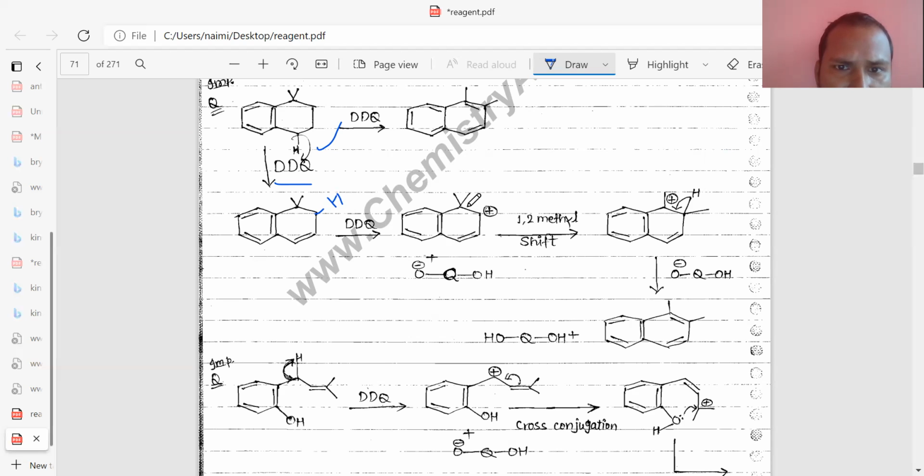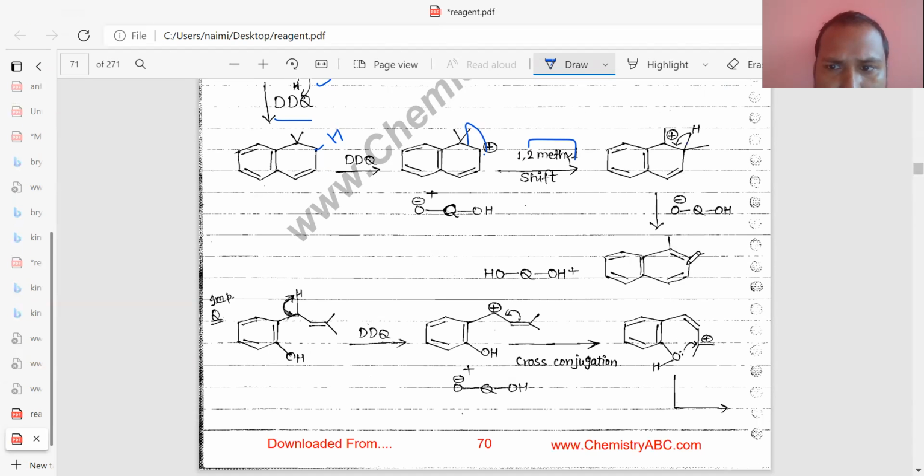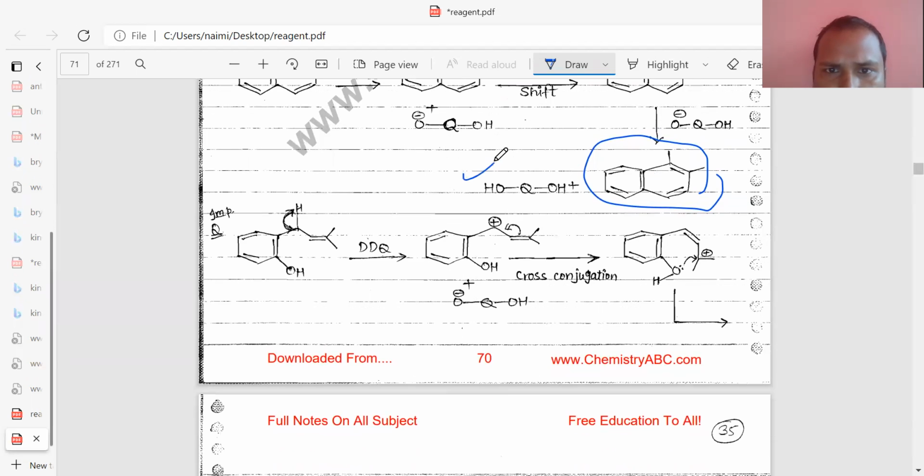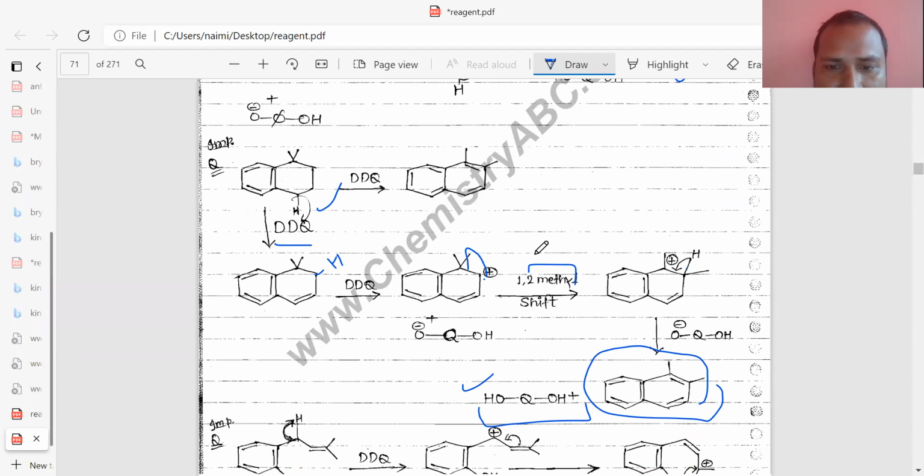That means a carbocation forms. This carbocation will be neutralized by this, meaning a 1,3 methyl shift takes place. So this CH3 will shift onto this and the cation will be formed here, you can see this one. And it will be neutralized by this single bond, by which aromatization takes place. And it is converted to this, which is the byproduct of this one when the reaction is completed.